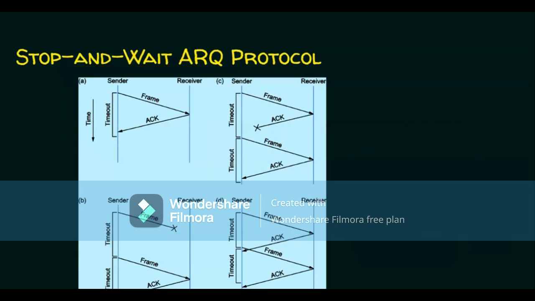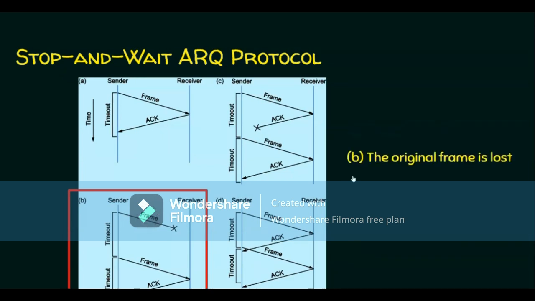Let's see scenario B. This is scenario B, where the sender is sending a frame but this frame is lost. So in this scenario, the original frame is lost. What happens? The sender has sent the frame and it has not been received by the receiver, and obviously the receiver will not send any acknowledgement. So the timeout expires here. The timer expires and the sender retransmits this frame again, and the acknowledgement for the retransmitted frame is received before the timer expires. This process is automatic. So this is how the stop and wait ARQ differs from stop and wait protocol.